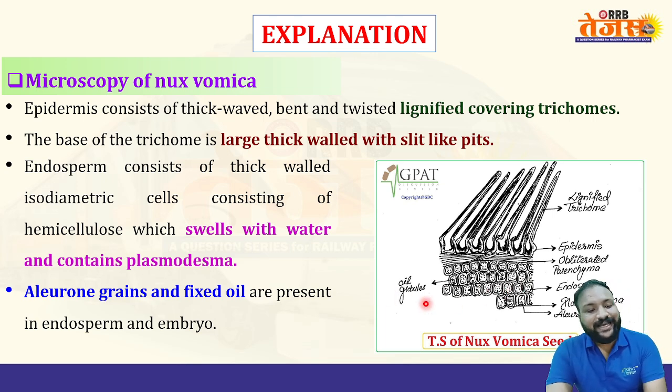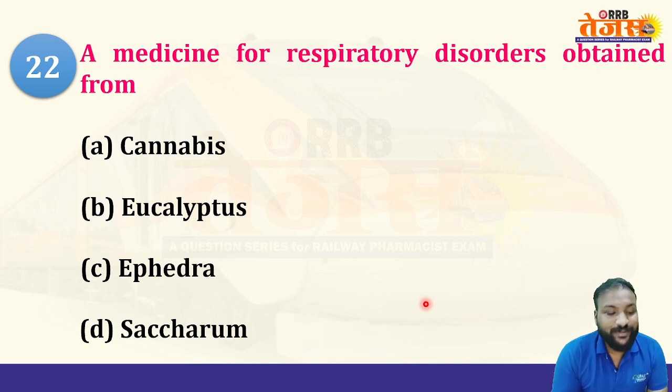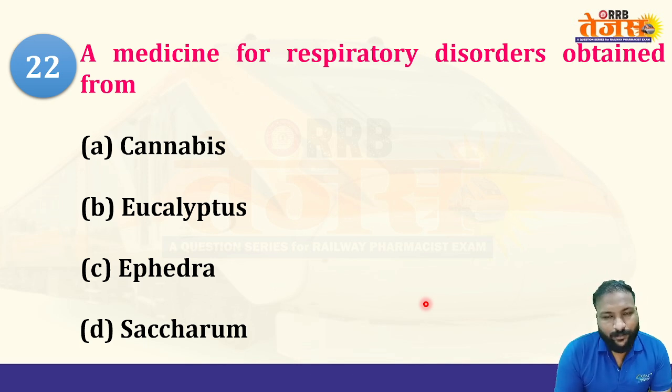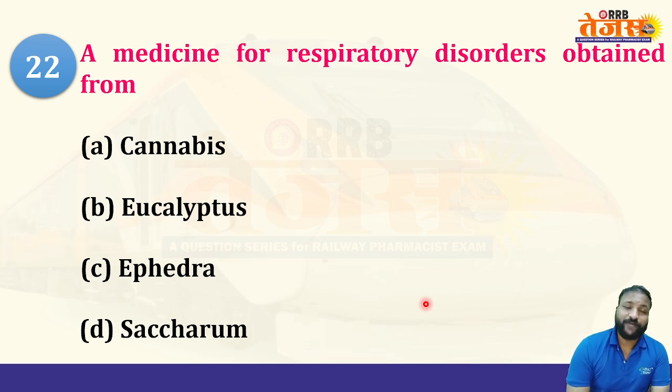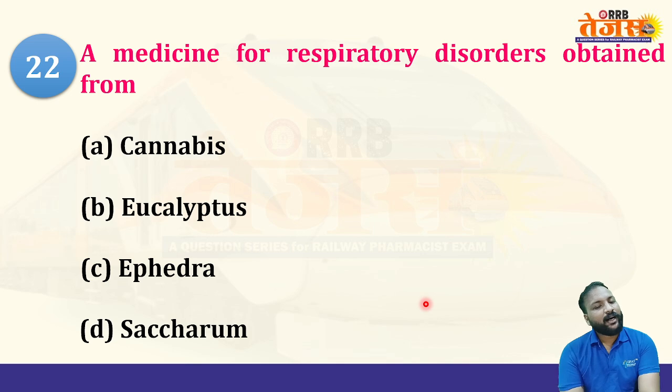Yes. The next question of this series, 22nd question of the series. A medicine for respiratory disorders is obtained from option A, cannabis, B, eucalyptus, C, ephedra, and D, saccharum. Medicine for the respiratory diseases or disorders, sorry. Cannabis, eucalyptus, ephedra, and saccharum. Post your answers in the comment box so that we'll know who are the serious aspirants. Okay. Yes, let us see.